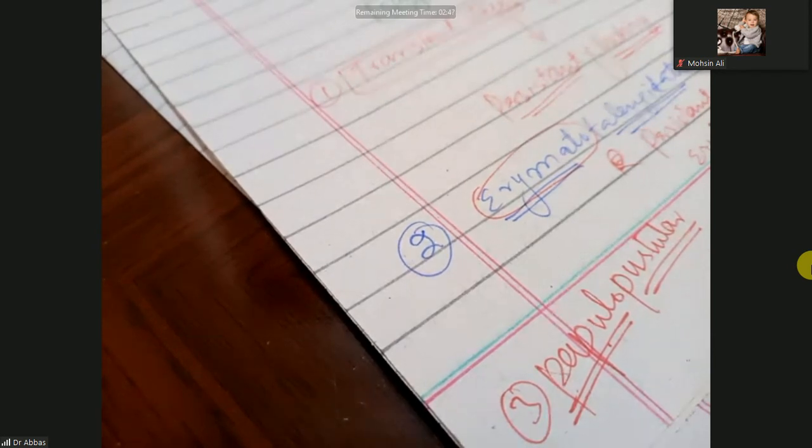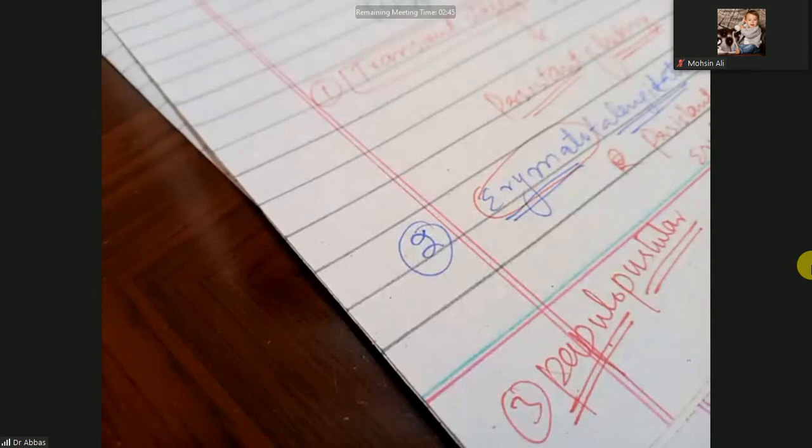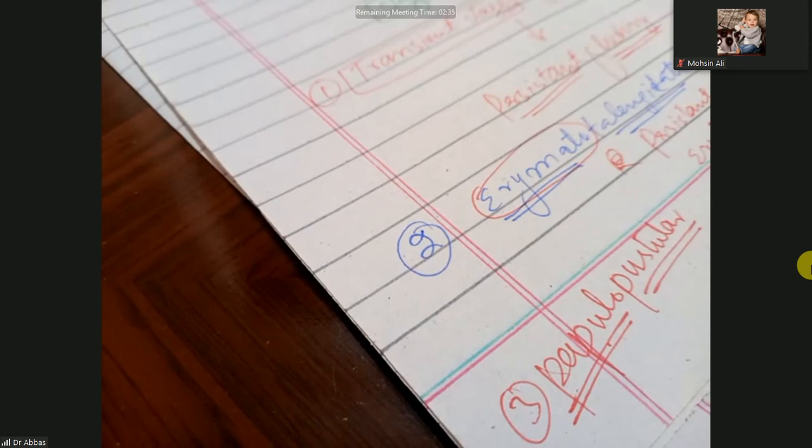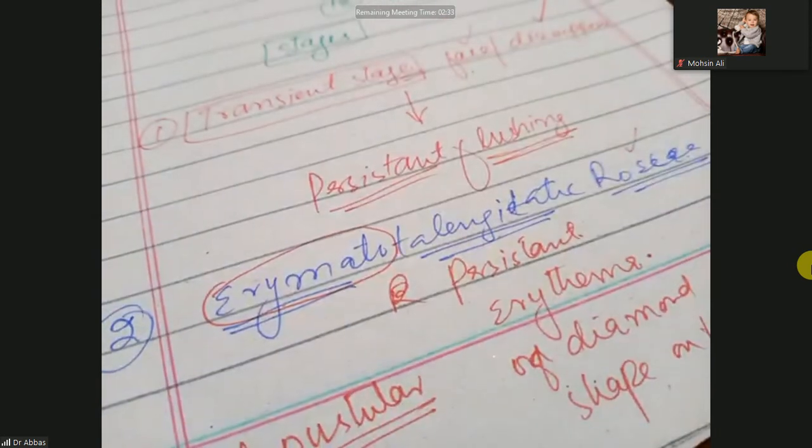And the last one is phymatous rosacea, which is nodular swelling, and that nodular swelling is rhinophyma. Rhinophyma means potato nose. Clear? So treatment is not so important. Just avoid the sunlight, and you can use topical metronidazole, azelaic acid, and low dose doxycycline.